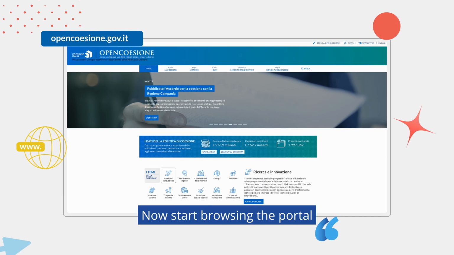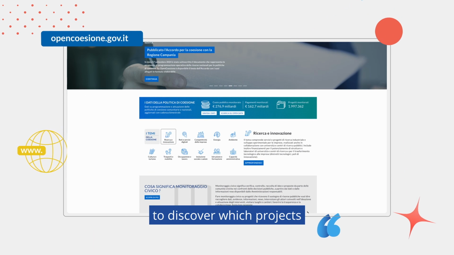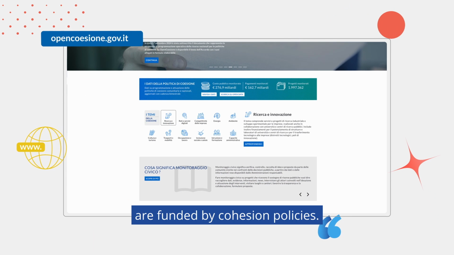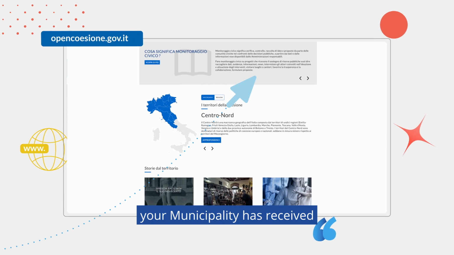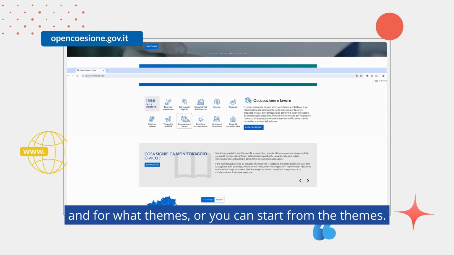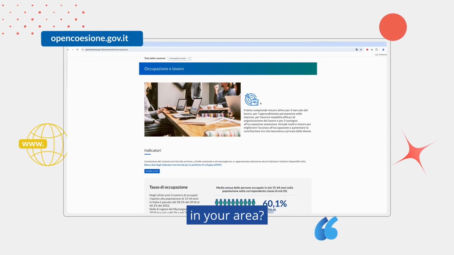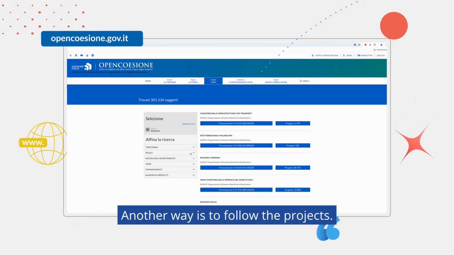Now start browsing the portal of OpenCoesione. You have several access points to discover which projects are funded by cohesion policies. You can start from the map and see how much money your municipality has received and for what themes, or you can start from the themes. Which have been most funded in your area? What topics interest you? Another way is to follow the projects.